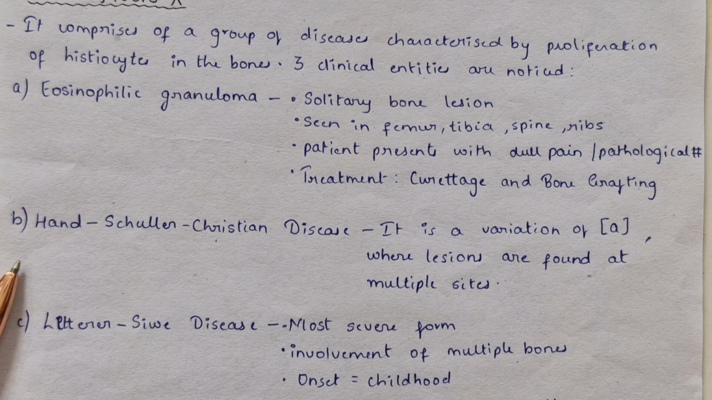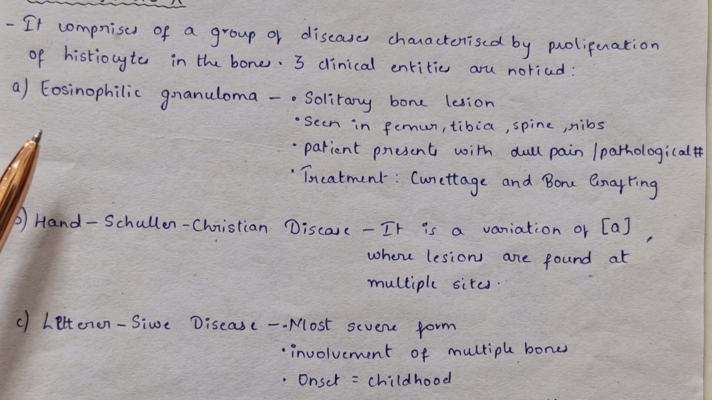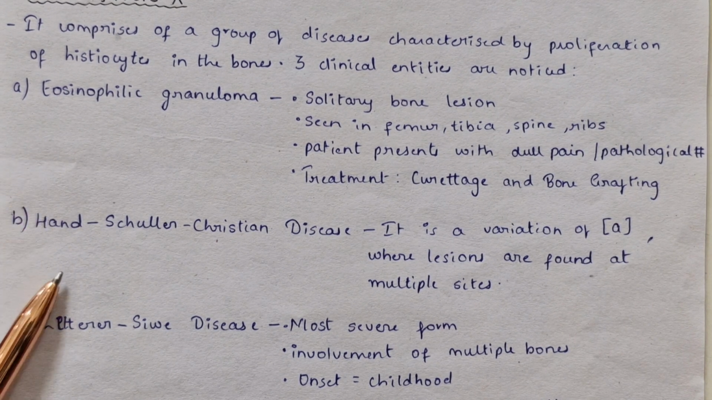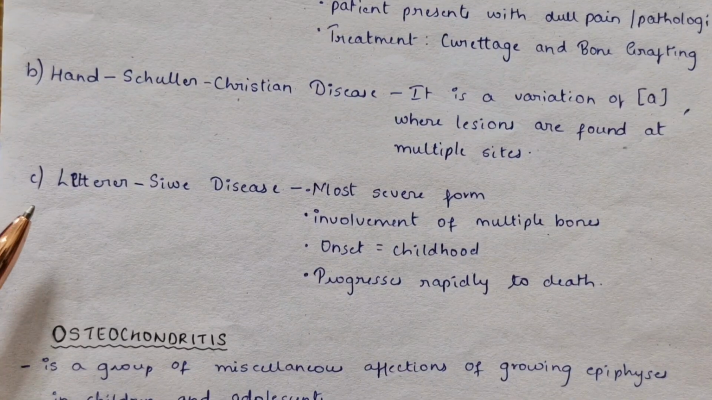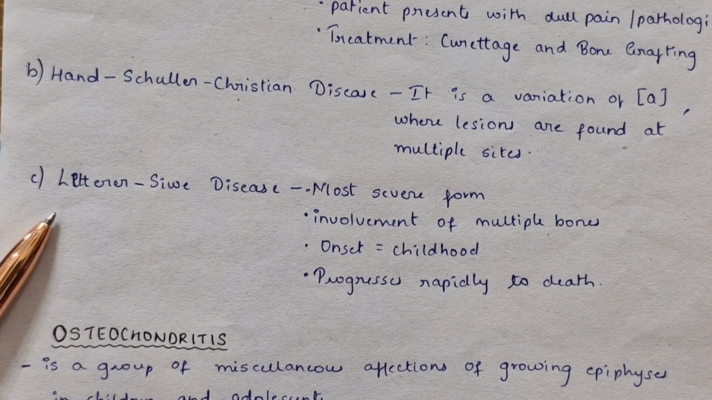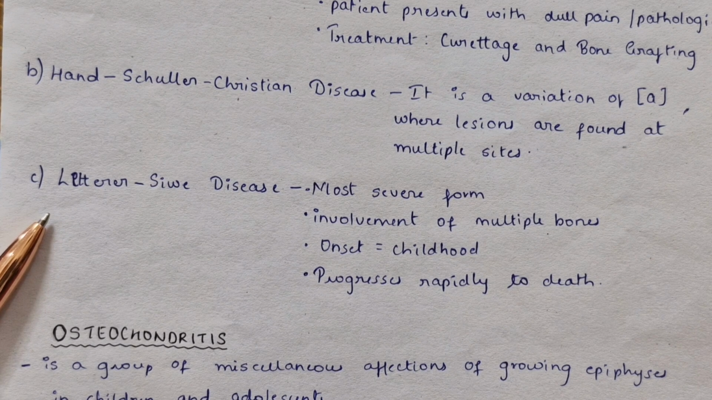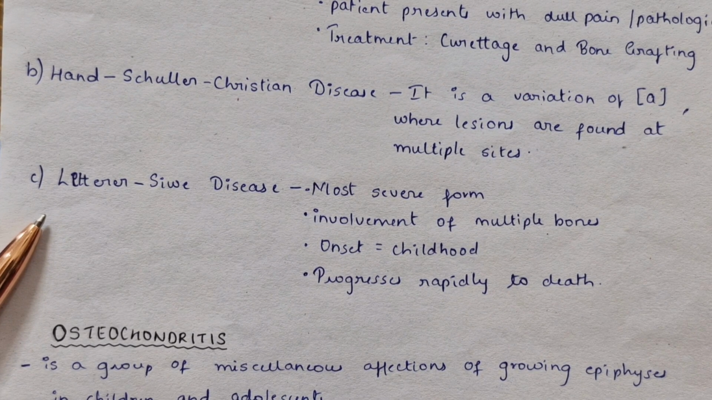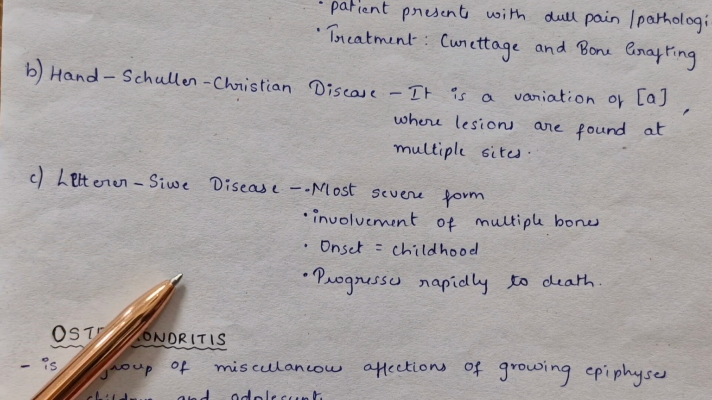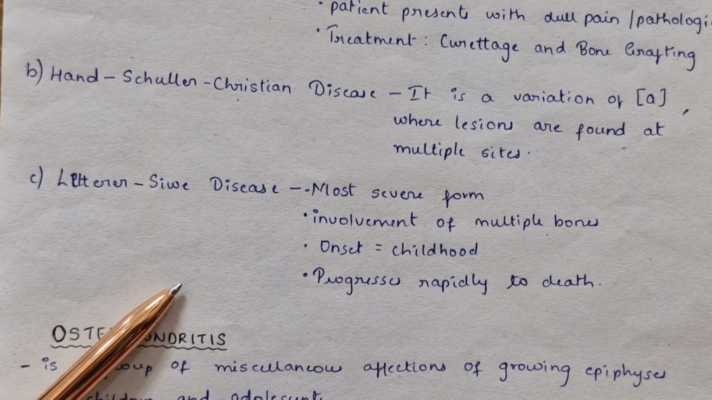Hand-Schüller-Christian disease. It is a variation of eosinophilic granuloma, where lesions are found at multiple sites. Letterer-Siwe disease is the most severe form where there is involvement of multiple bones. The onset occurs at childhood and progresses rapidly to death.